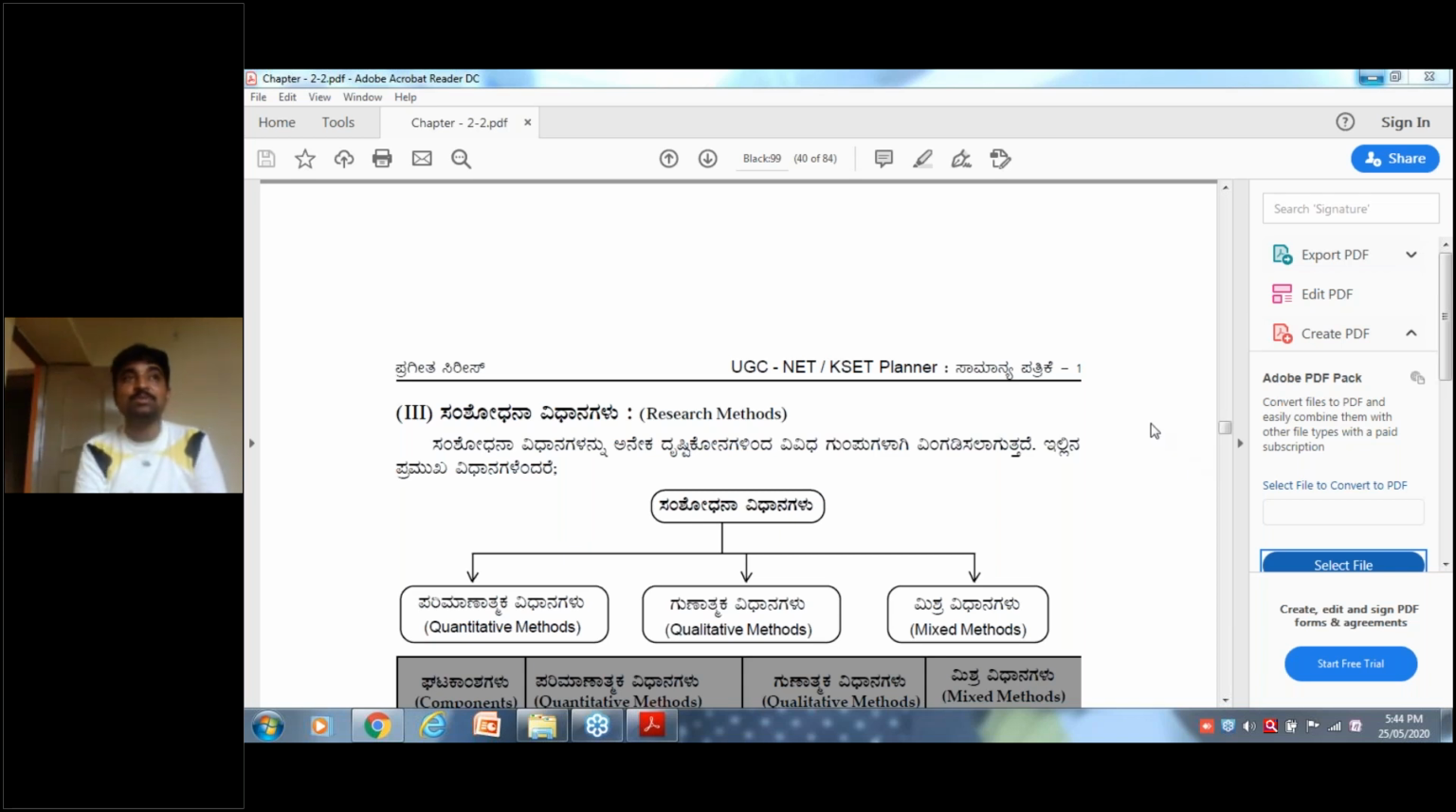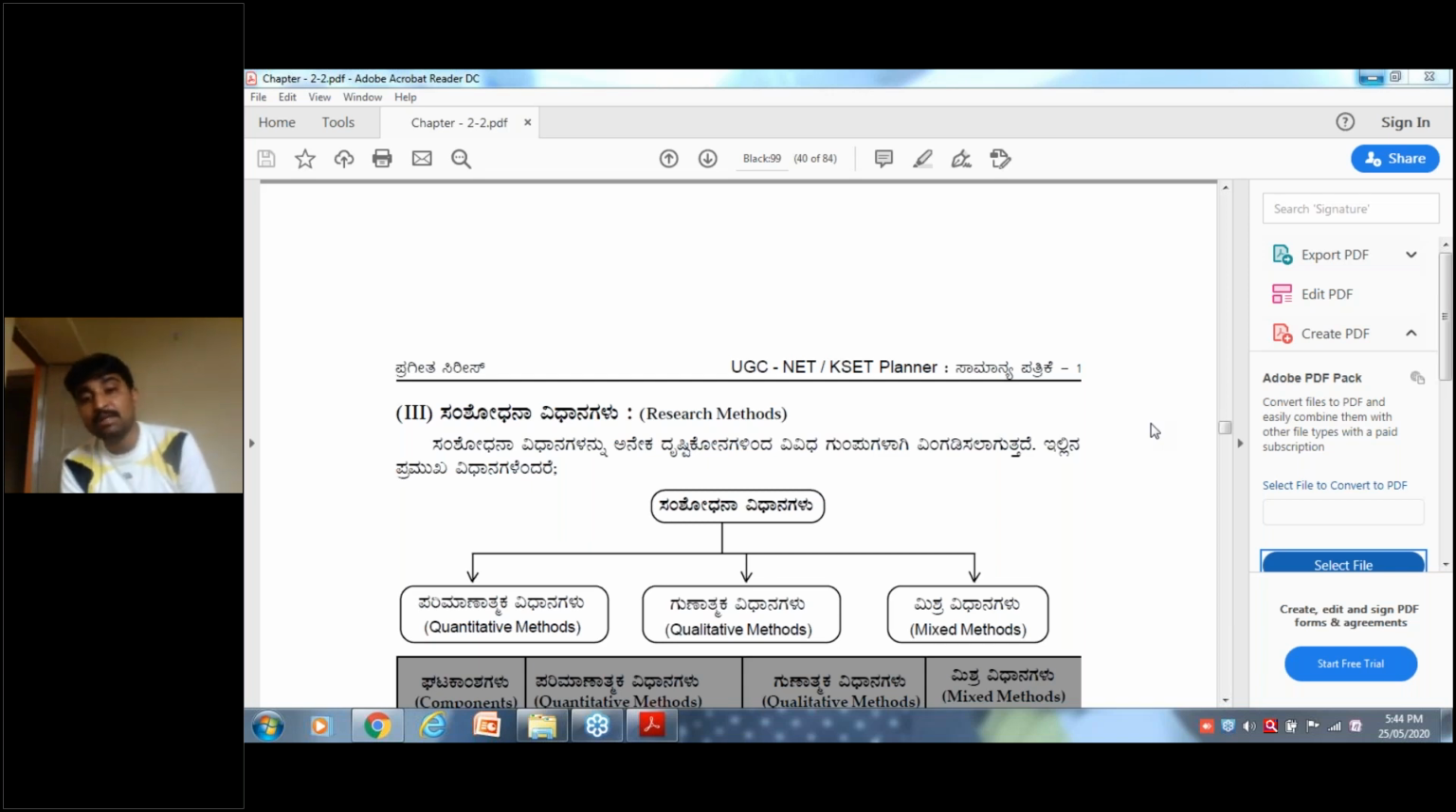Likewise, you are proposing to your authority or your guide or your teacher: sir, I am doing so and so research, please see it and approve it. That is called a research proposal. Before conducting a research, you are going to submit a plan, a blueprint. That plan itself is called a research proposal.